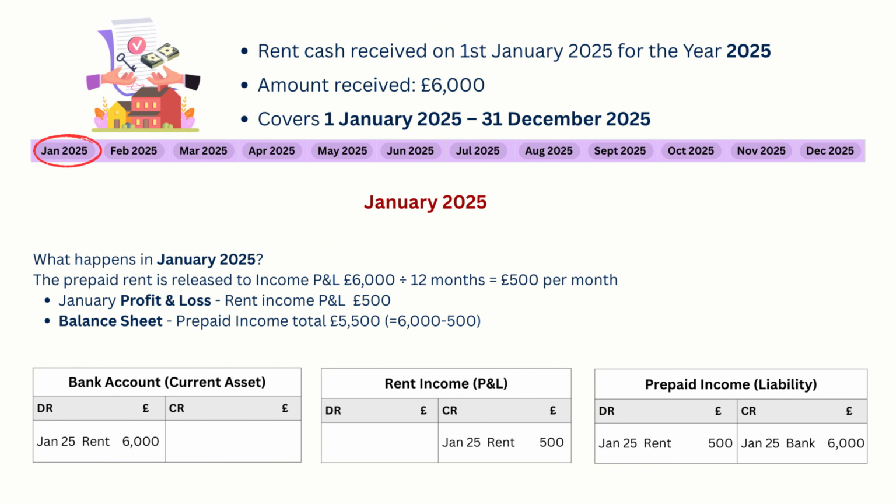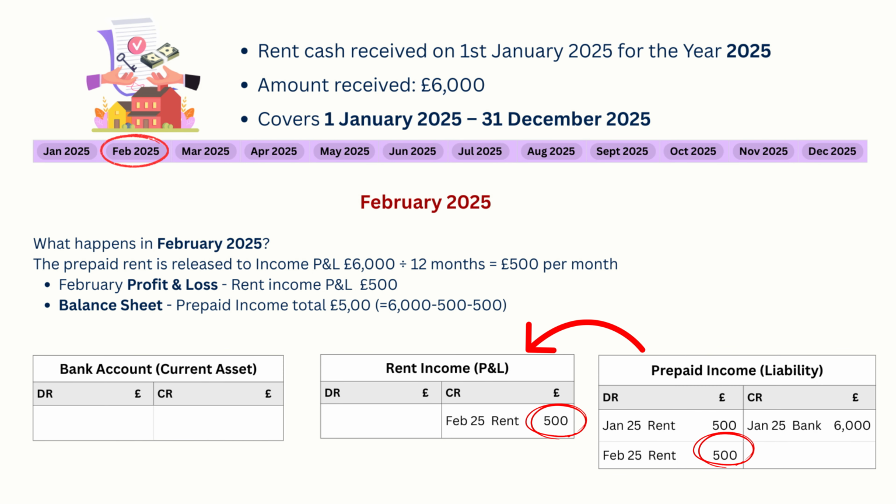Looking at the ledger entries, bank is debited once for £6,000. Prepaid income is credited initially. Each month, £500 is transferred from prepaid income to rent income. This reduces the liability and increases income correctly. In February, another £500 is earned. Profit and loss shows £500 rental income. Prepaid income reduces to £5,000. So the liability continues to fall as the service is provided.